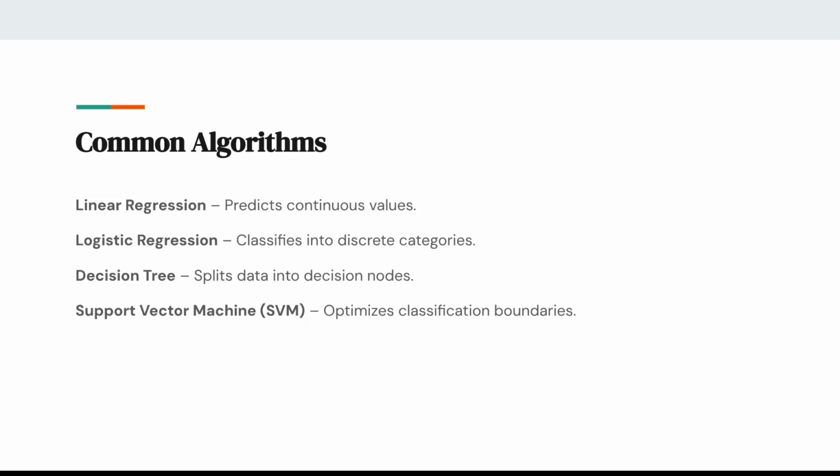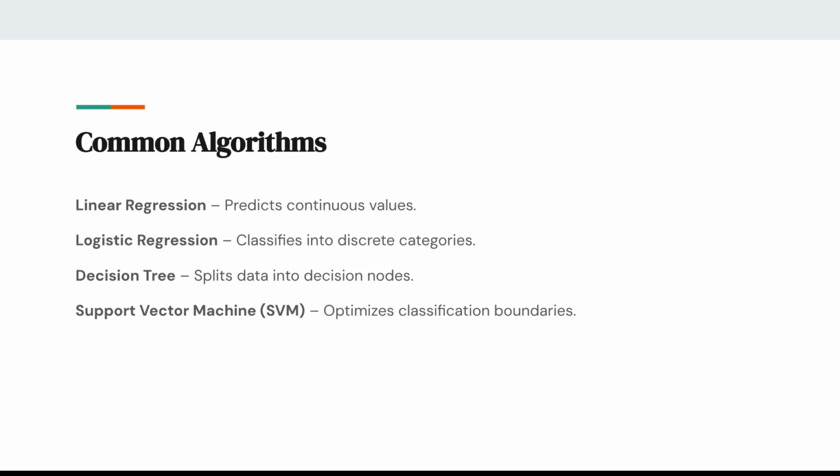What are the common machine learning algorithms? There are very many machine learning algorithms out there, but the most common ones include linear regression, which is used for predicting continuous values, like house prices. And then there is logistic regression, which is great for classification problems like spam detection. There is also a decision tree, which is a simple model that splits data into decision nodes, like a flowchart. So basing on this, what should we do, basing on this, and so on.